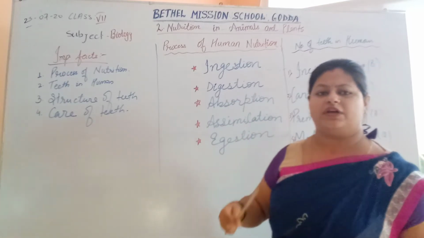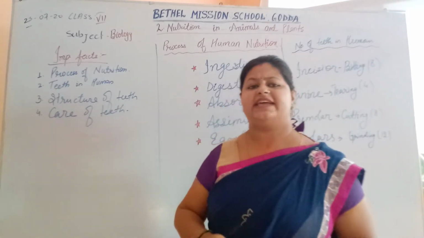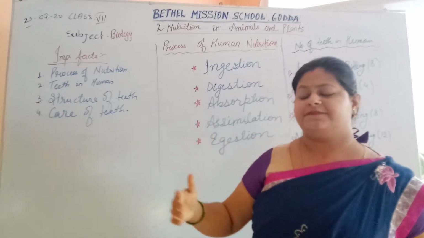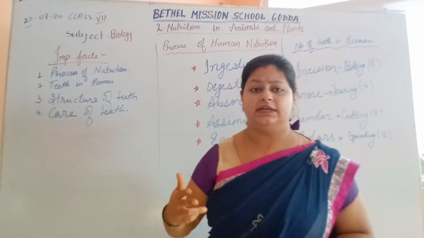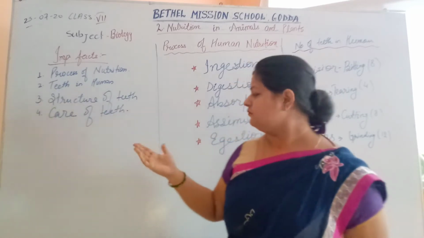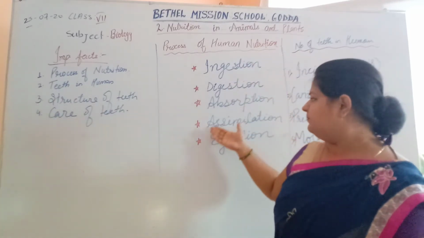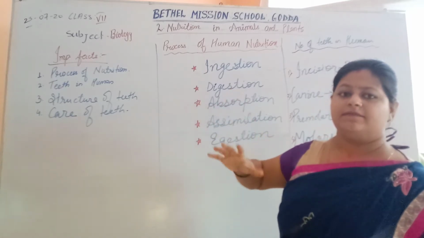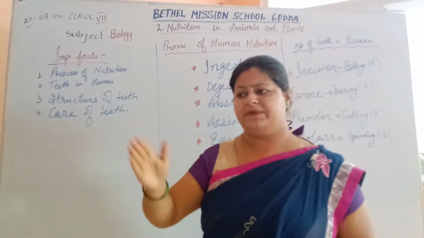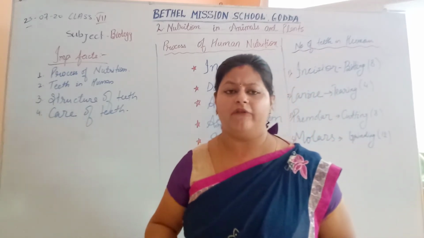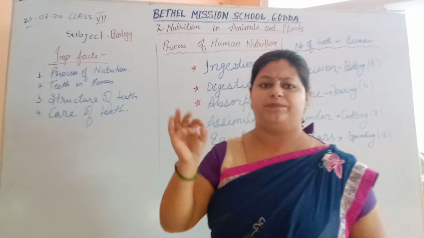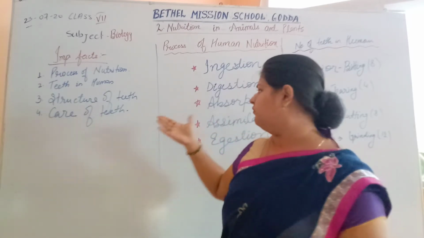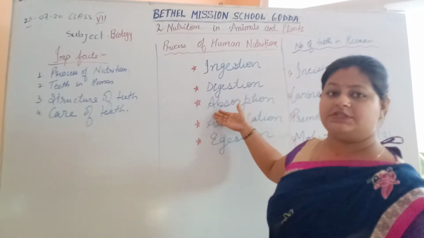Assimilation is the process in which this digested, absorbed food is transferred to the body cells for providing energy. When the food is absorbed, it is not kept in one place. It is distributed all together with the help of blood. This absorbed food is nutrition. After digestion, that is termed as nutrition.